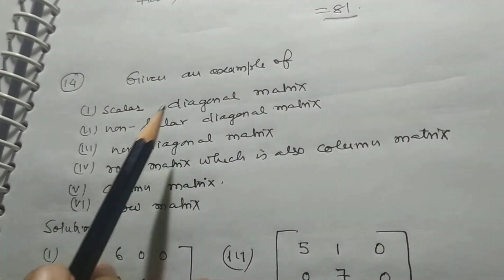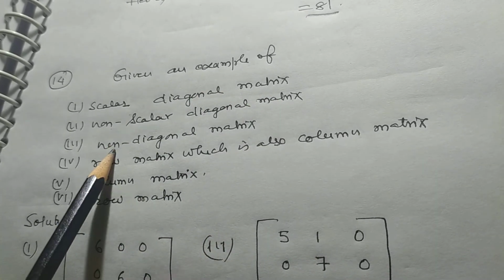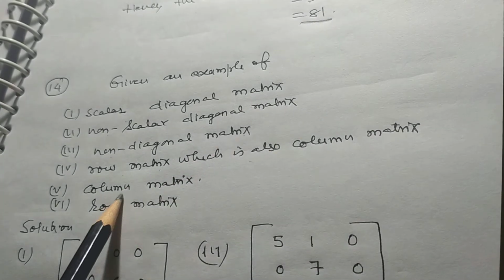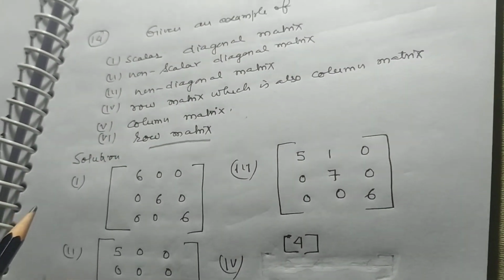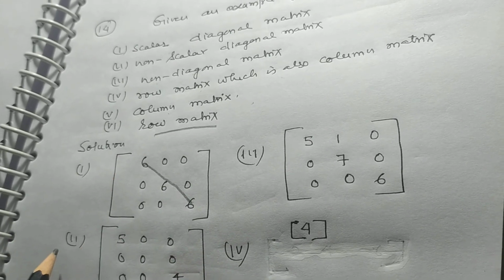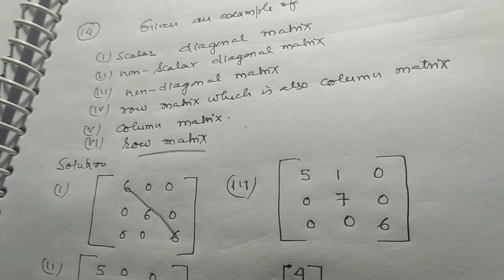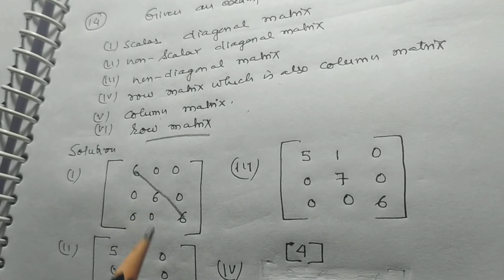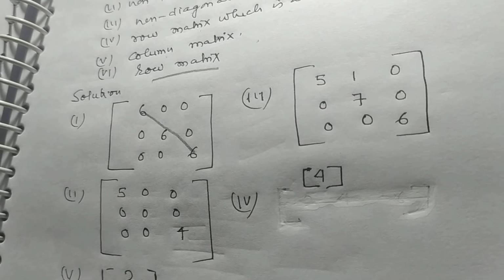Give an example of a scalar diagonal matrix, non-scalar diagonal matrix, non-diagonal matrix, row matrix which is also column matrix, and row matrix. These are very, very important. Scalar diagonal matrix: here non-diagonal elements are 0, then it is a scalar diagonal matrix or diagonal matrix. Now, non-scalar diagonal. This is non-scalar diagonal.